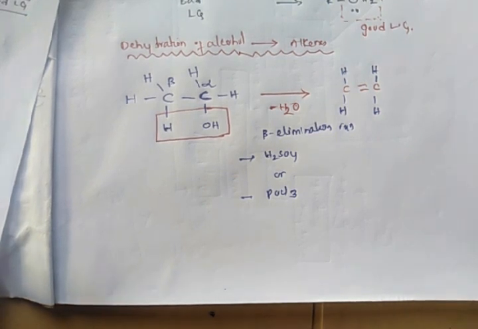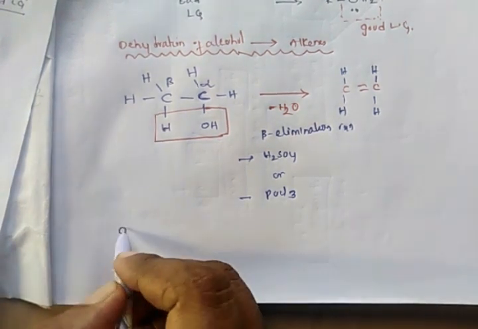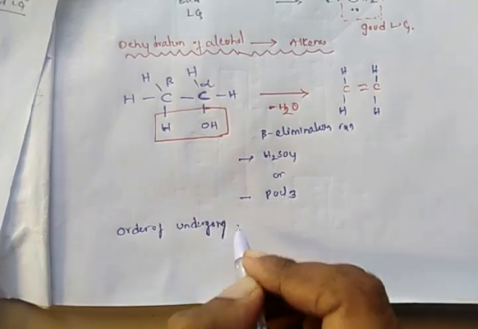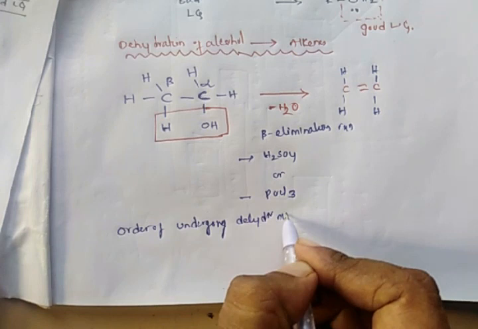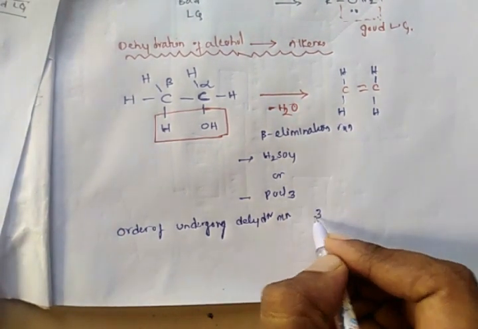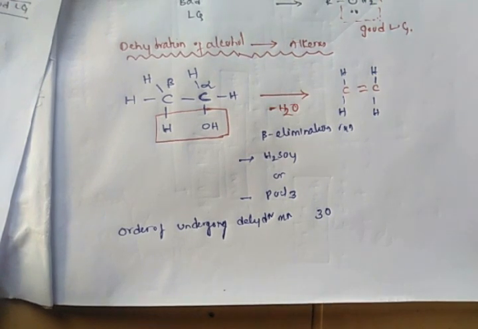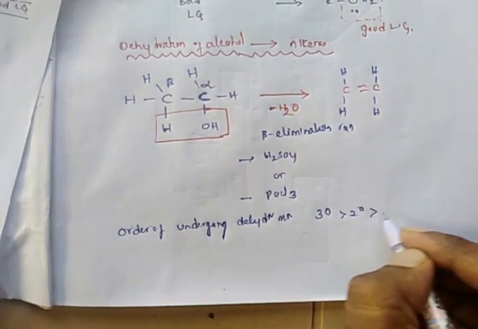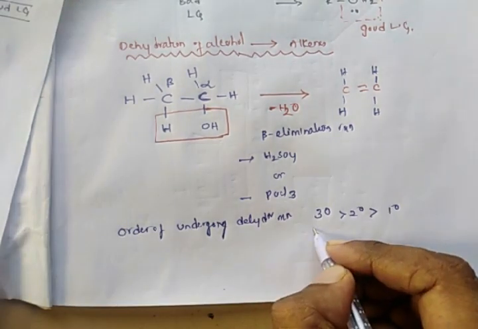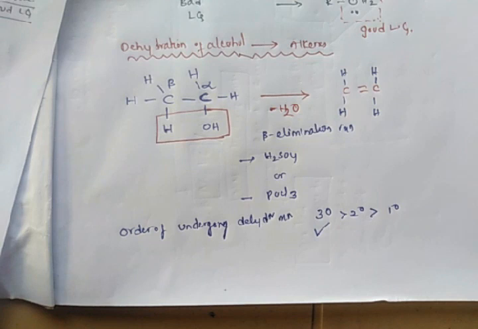Now, the order of undergoing the dehydration reaction. Tertiary alcohols easily undergo this dehydration reaction, followed by secondary alcohols, followed by primary alcohols. So among the three types of alcohols, tertiary alcohols will easily undergo dehydration to give alkenes.